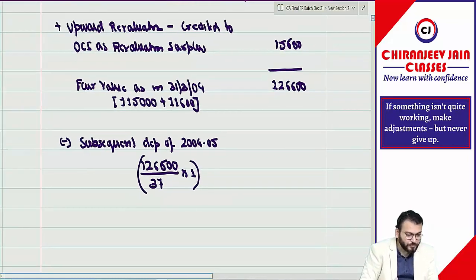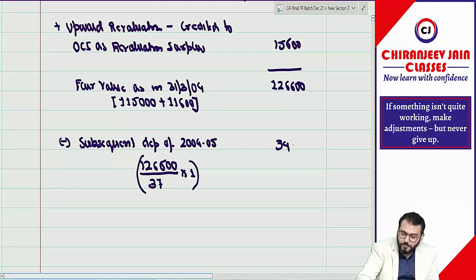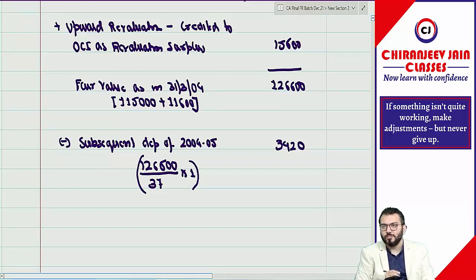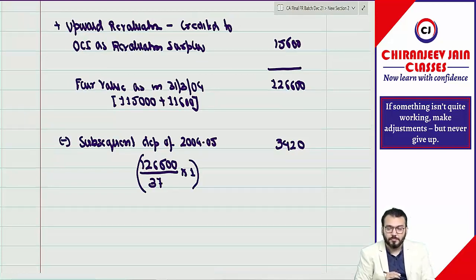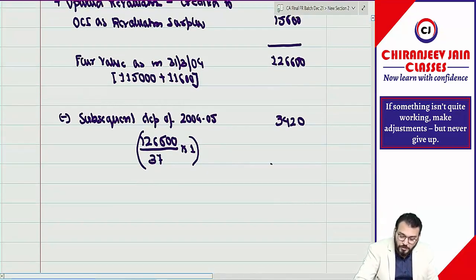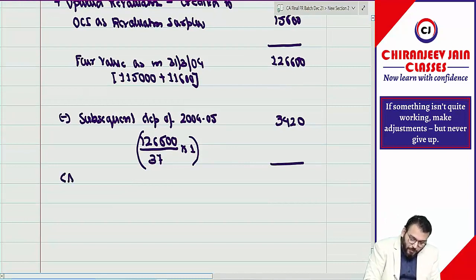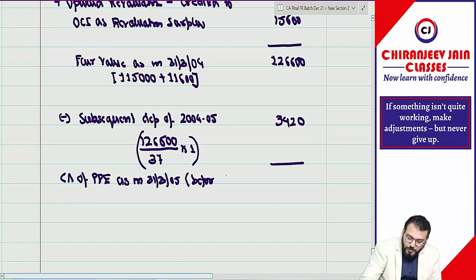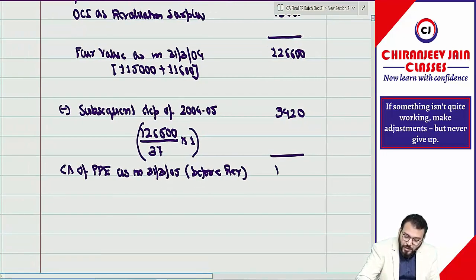How much? 3,420. Rounding off. So this becomes the carrying amount of the nuclear plant as on 31st March 2005. Once again, before revaluation it is 1,23,180.